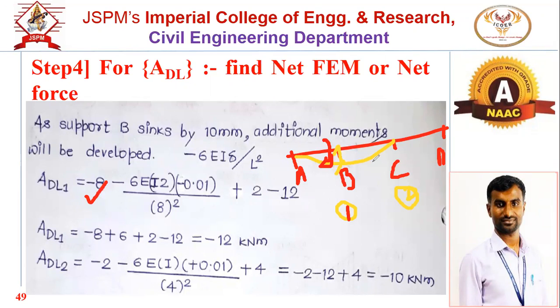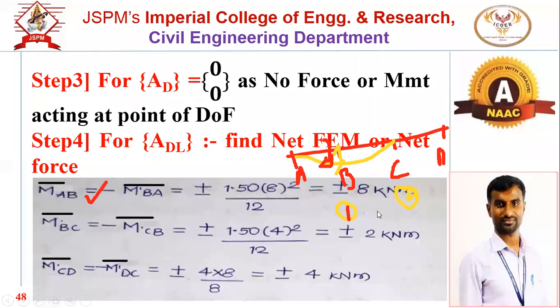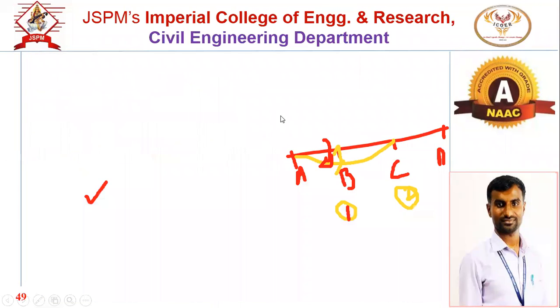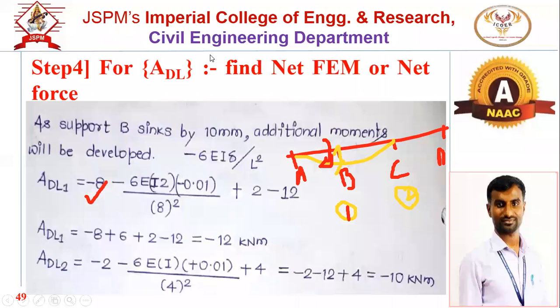Then for BC, it will be anti-clockwise, that's why plus. Now if you see the value of fixed end movement due to the loading condition, that will be what? 8 and 2. So this value of 8 is due to the loading condition, clockwise, that's why minus. Then next will be anti-clockwise, that's why this will be plus 2. So these are the values of fixed end movement due to the loading condition.